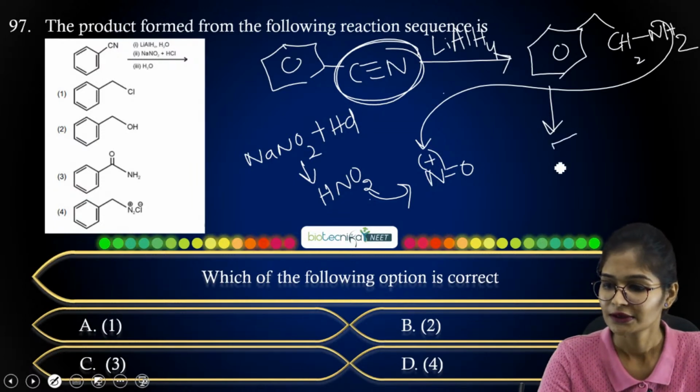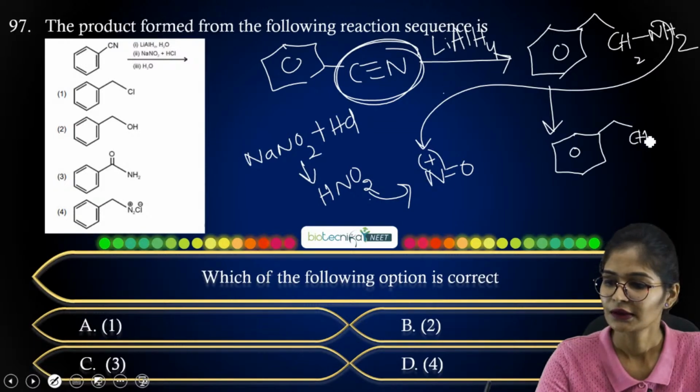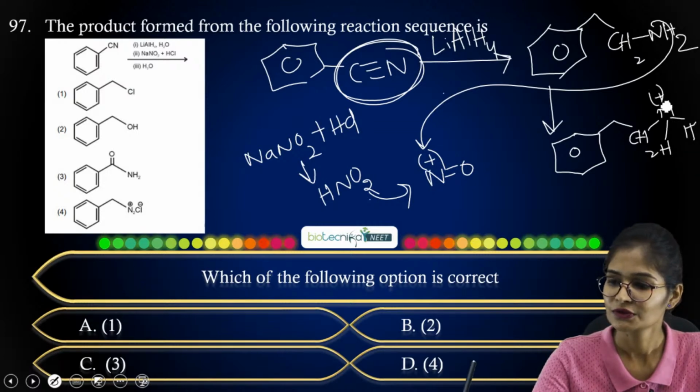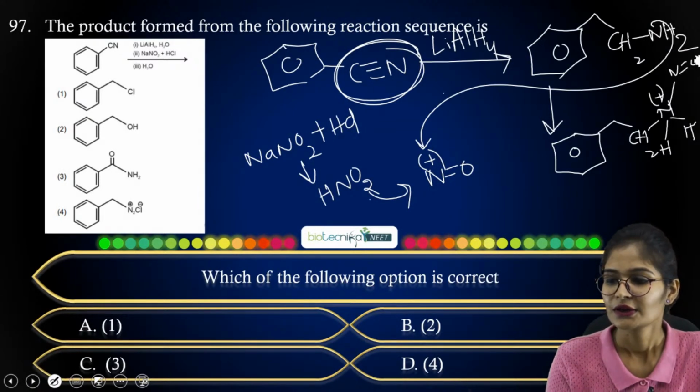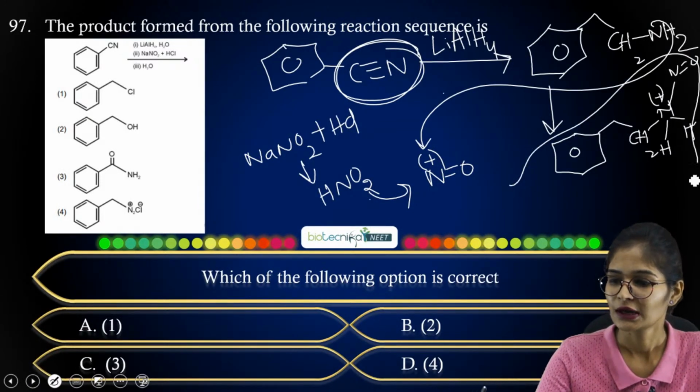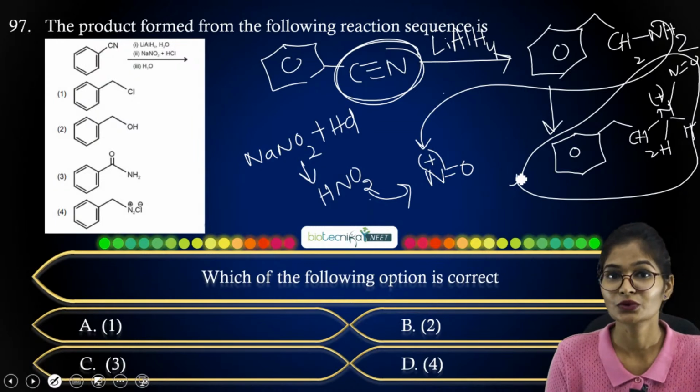So here you will get C6H5 CH2 and then nitrogen with 2 protons, carrying a positive charge because it is further attached to NO, right? So this is what you have got after treatment with NaNO2 in HCl.